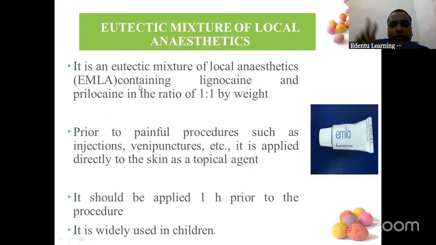So you have got two different types of local anesthetics here, lignocaine and prilocaine. Lignocaine 1% by weight, prilocaine also 1% by weight. So this is applied prior, right? Basically half an hour to 1 hour prior to the surgery, you apply it to that area. And then after that, when you give injections, there is no pain at all. So it is widely used in children because children have a lot of phobia of syringes. So this is the fourth advance.